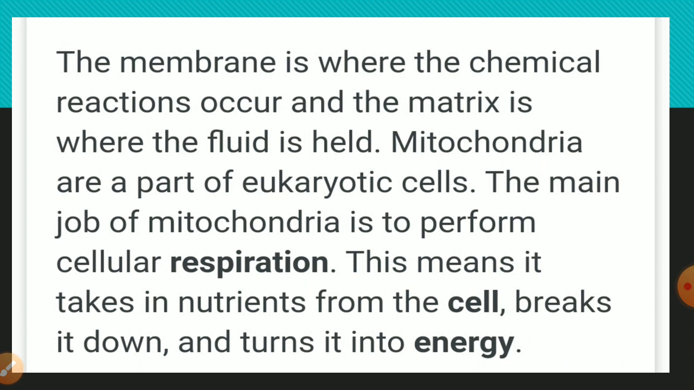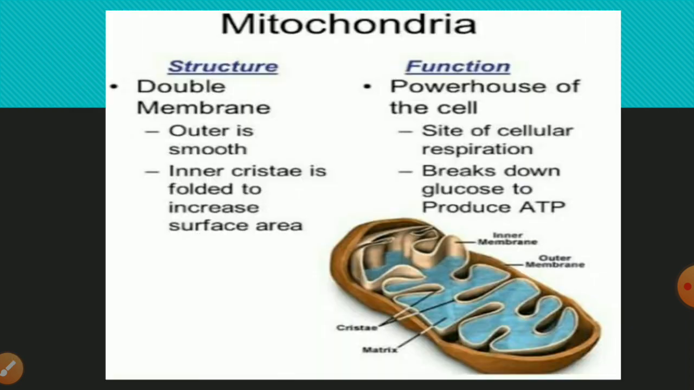The body uses energy stored in the form of ATP for making new chemical compounds and for mechanical work. That's why mitochondria is known as powerhouse, as it stores the energy in the form of ATP. Let's summarize the mitochondria. It is a double membrane bound structure, inner and outer, and the inner membrane is enfolded, known as cristae. Its major function is to store the energy in the form of ATP, so it is known as the powerhouse of the cell.